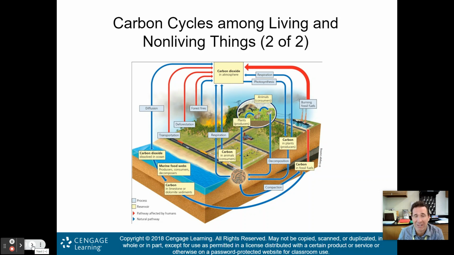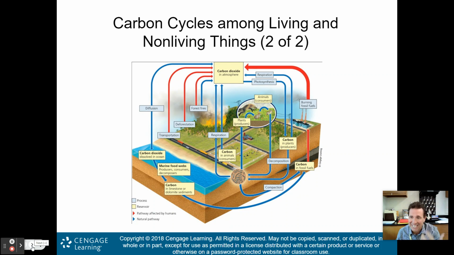Again, a greenhouse effect is good. What we're producing is a runaway greenhouse effect because of the red here. We are putting too much carbon into the atmosphere compared to what naturally occurs, and that is, of course, messing up the entire carbon cycle and not allowing enough carbon to get sequestered.